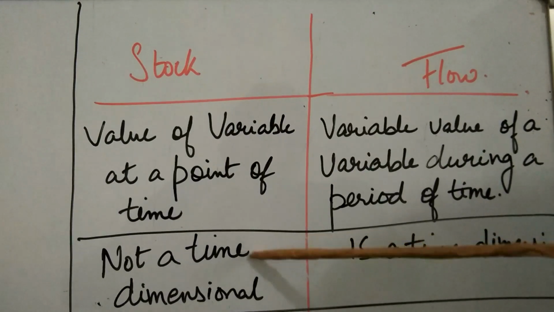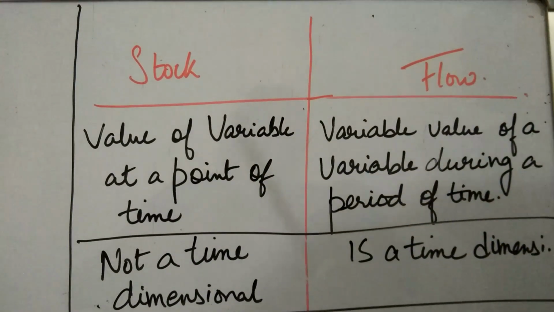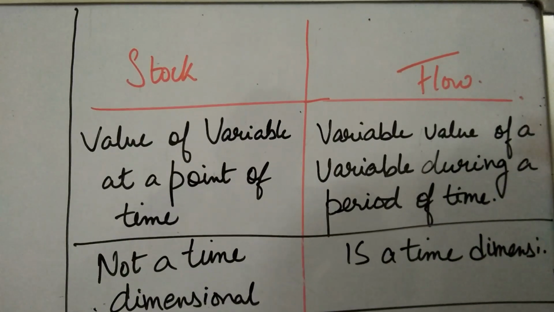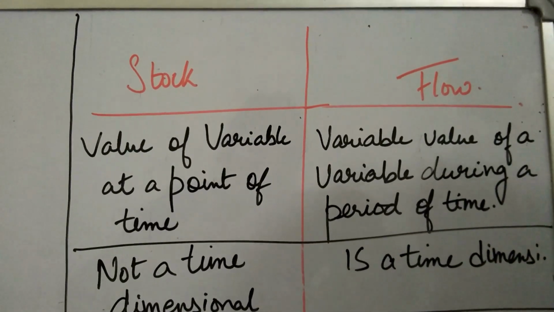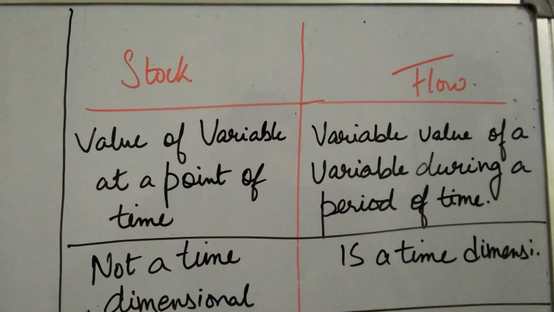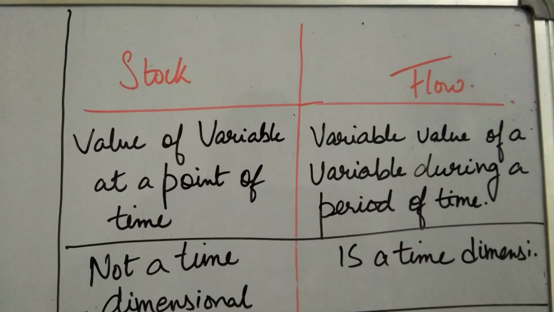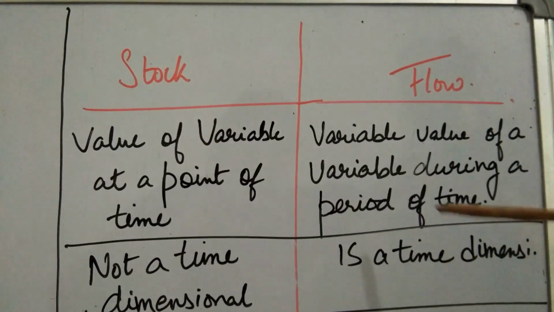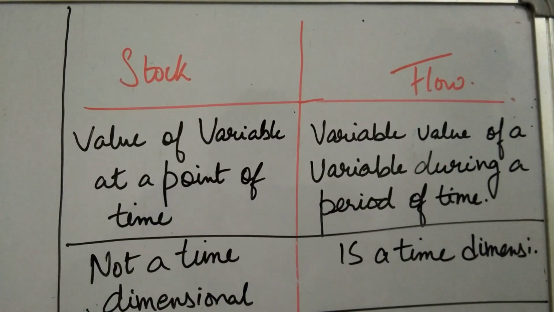Whereas flow is a time dimensional concept. Why? Because we are calculating this concept over a period of time, like for a month, for years, or annually. So this is a time dimensional concept.